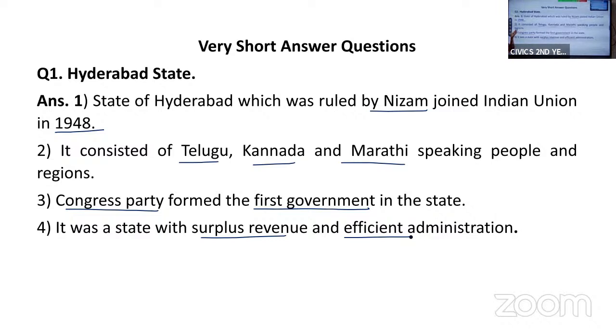Hyderabad state was ruled by Nizam. It became the part of Indian Union in 1948. Hyderabad state consisted of people speaking Telugu, Kannada, and Marathi. Congress Party formed the government for the first time in the state. And Hyderabad state had surplus revenue. This is your 2 marks question.